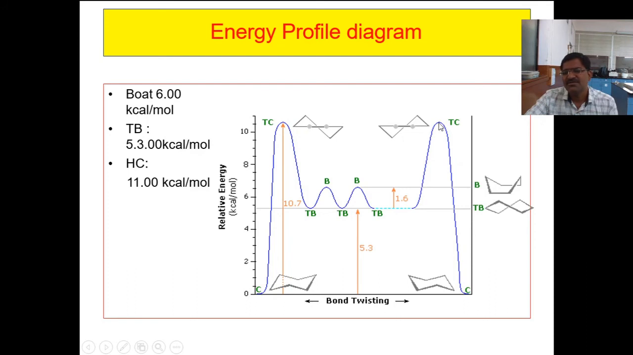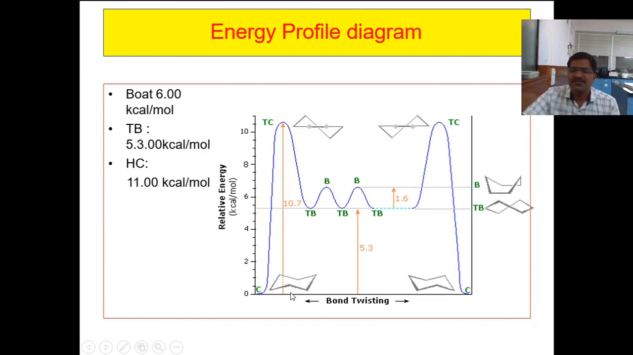And half chair conformation again requires 11 kilocalorie per mole energy. Further, it jumps to the alternative chair, and during this process, the maximum amount of energy required to convert this chair into the alternative chair is 11 kilocalorie per mole. Maximum energy is 11 kilocalorie, and this process is called ring flipping.